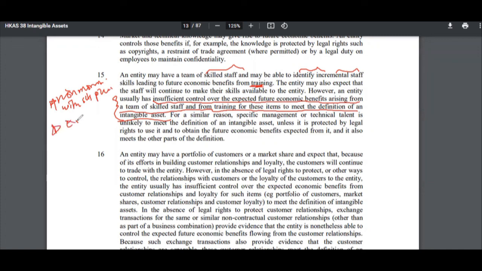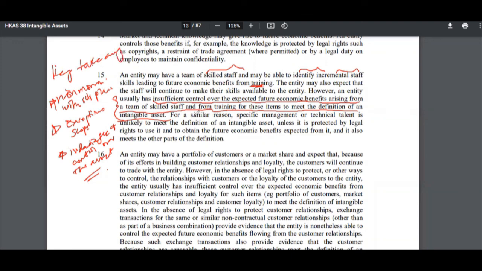Check for exceptions, right? So you can refer to the scope of the standard in this case. Then it should be identifiable, and you should have control over the asset, right? So these would be the key takeaways in this case.